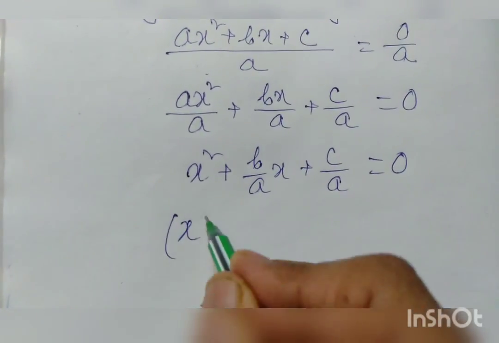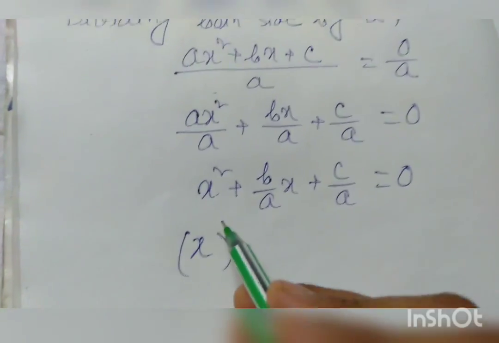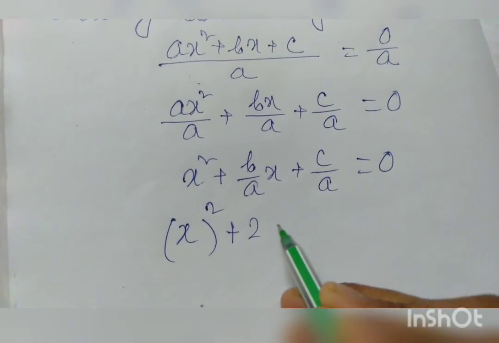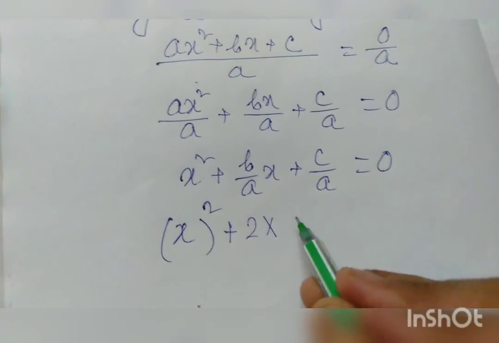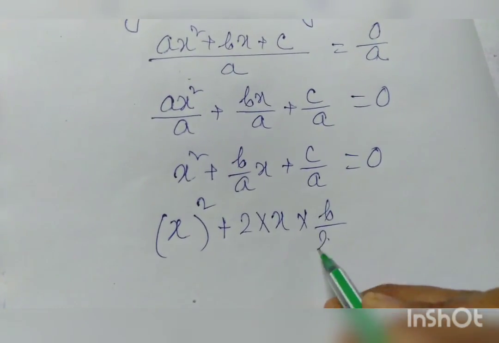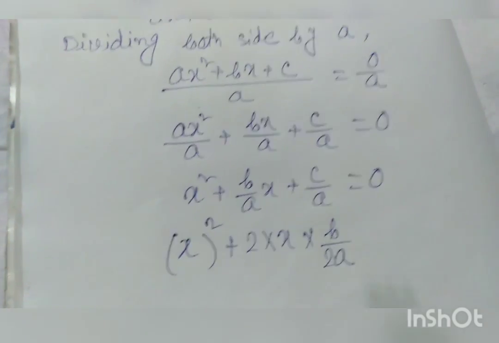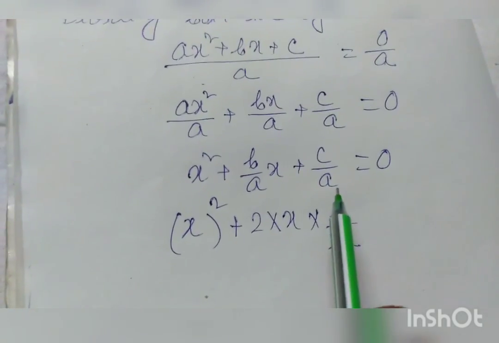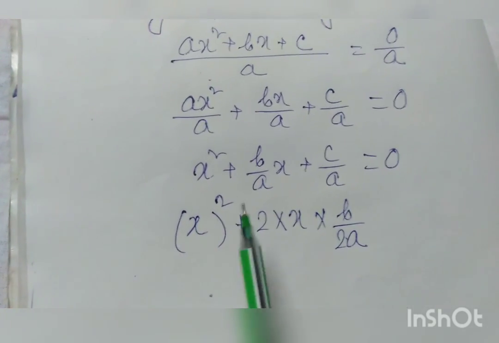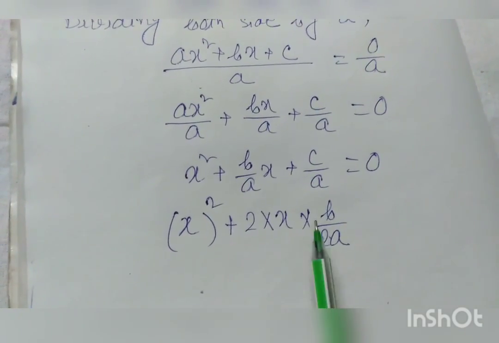x square, that is x whole square, plus 2 into x into b by 2a. We are trying to make it a perfect square. So here 2 comes: x whole square plus 2 into a into b form. This is a into ab form.